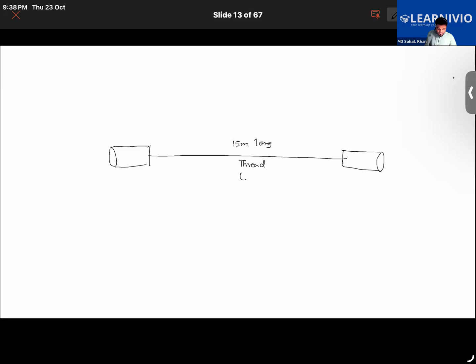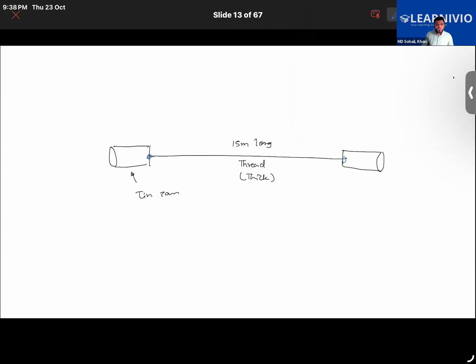It should be a thick thread, not a very thin one. Both cans should have a small hole at the center of the bottom, to which you will connect the thread.